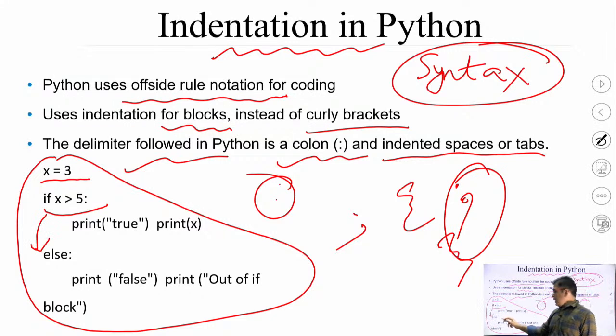Again this else contains the delimiter colon because it represents to the interpreter that a new block has been started. Now you can observe the blank space after if and the starting of print. You need to observe the difference between the starting of the line of if and print, or simply the starting of else and print.